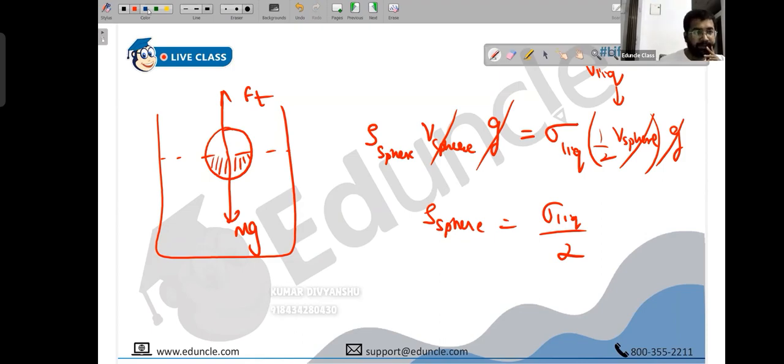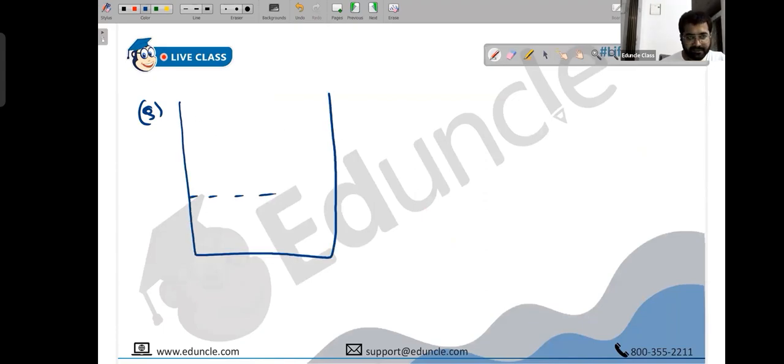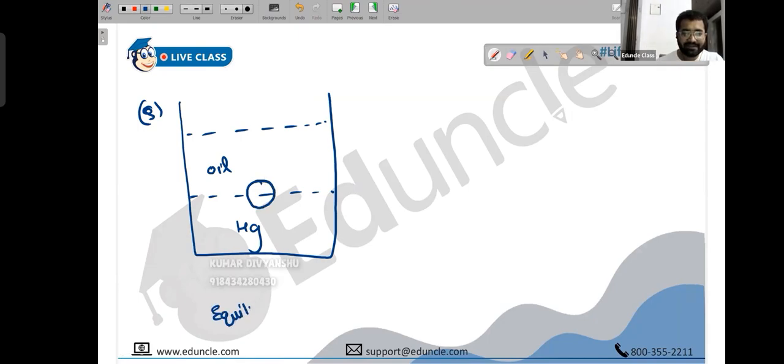Now let's take the double liquid problem. The question that I have found is something like, they have given us that oil is floating on mercury. There is mercury, Hg, and there is oil. Obviously, oil will float over mercury because mercury is almost semi-solid and oil is liquid, so it will float over mercury. However, there is a solid which is partially penetrated into the mercury and partially in oil, and now the system is in equilibrium. Very interesting. They're asking us to find the density of this solid.